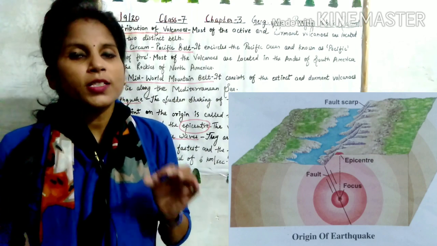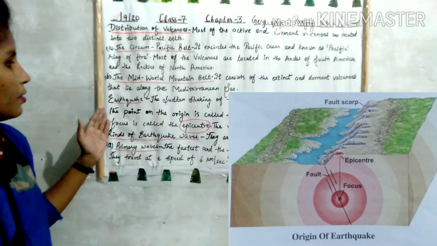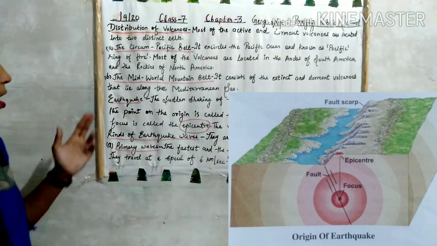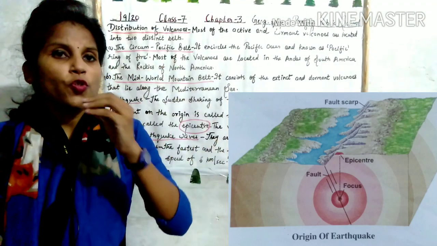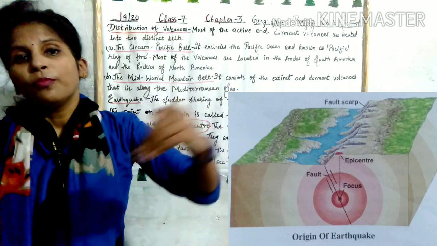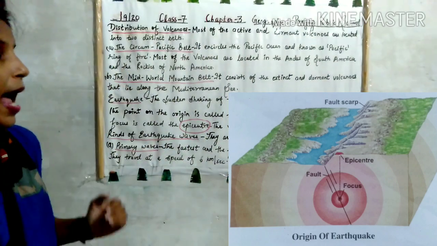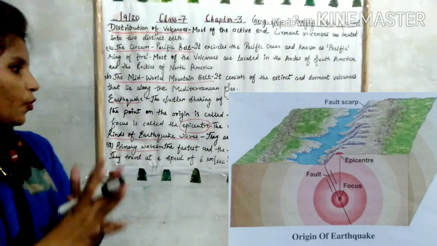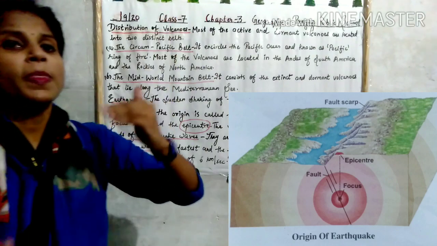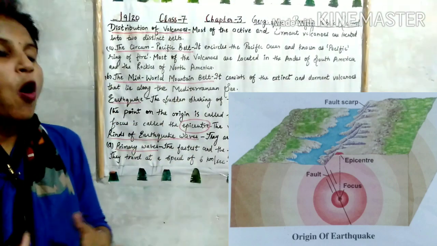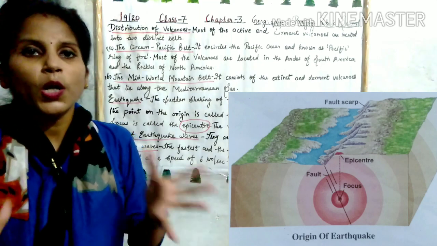So earthquake is caused by the internal forces of the earth. Okay. So as you can see in the figure, the point on the origin is called the focus. आप देखेंगे फिगर में जैसे कि जो origin जहाँ से earthquake start होता है उसको हम क्या कहते हैं? Focus. And the point exactly above the focus. और आप फिगर में देखेंगे तो just focus के ऊपर जो point है उसे हम epicenter कहेंगे और इससे जो vibrations produce होती हैं उसे हम seismic waves कहेंगे.